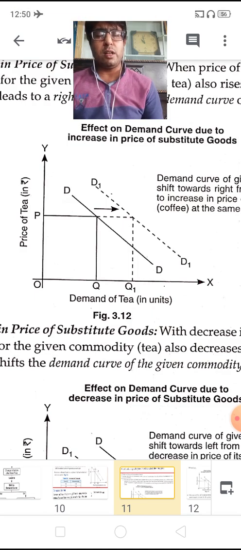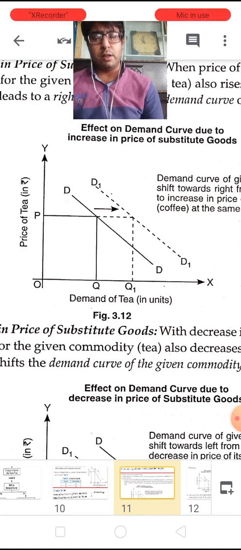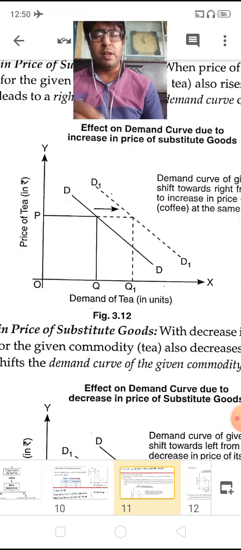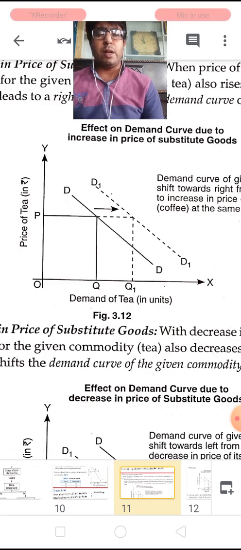So this is called an increase in demand of a given commodity due to an increase in the price of substitute goods.